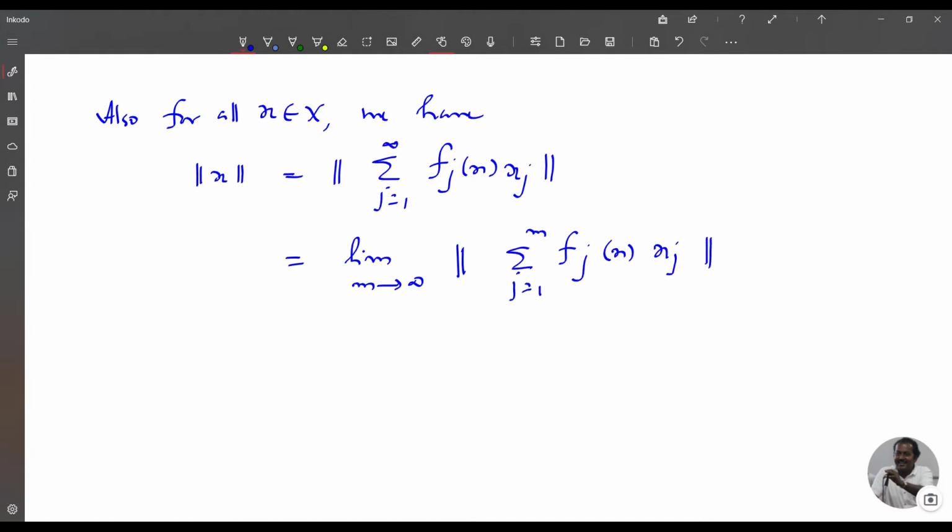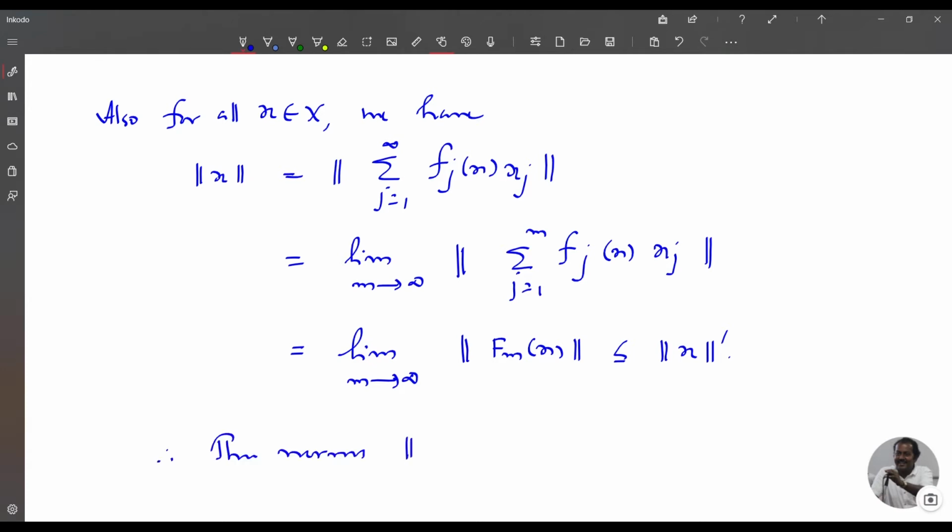So this is limit m tends to infinity norm of Fm of x. This is less than or equal to norm dash of x. Therefore, the norms norm and norm dash are comparable.